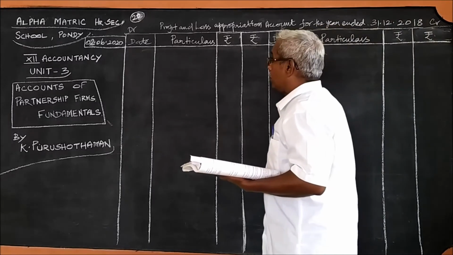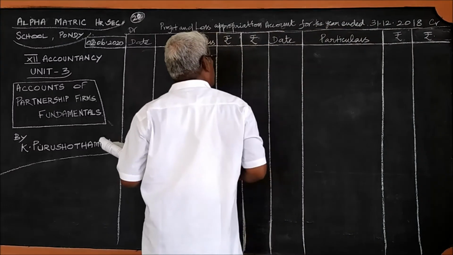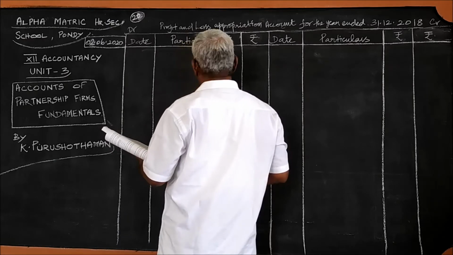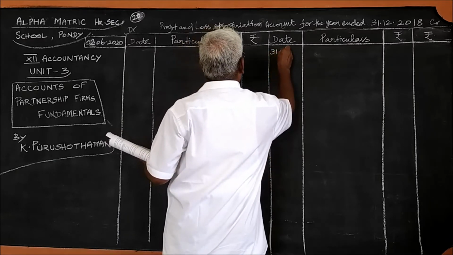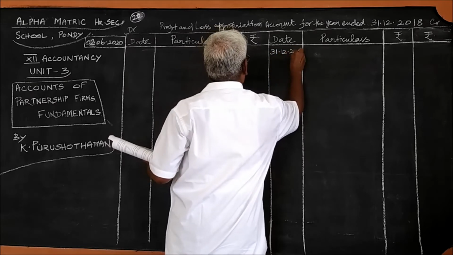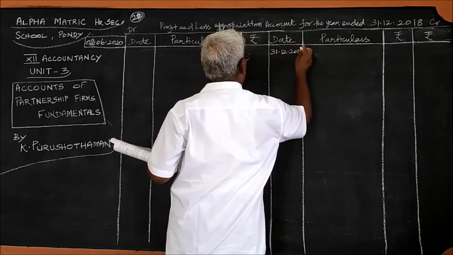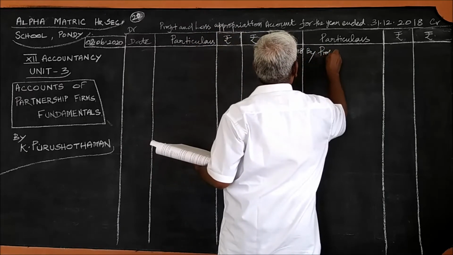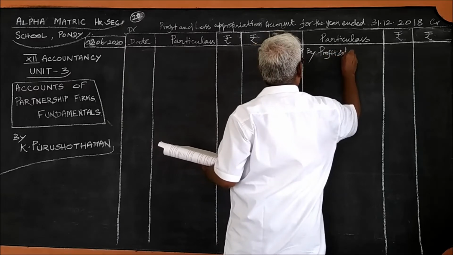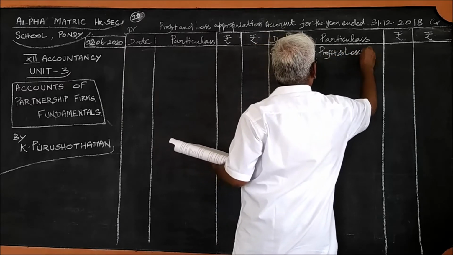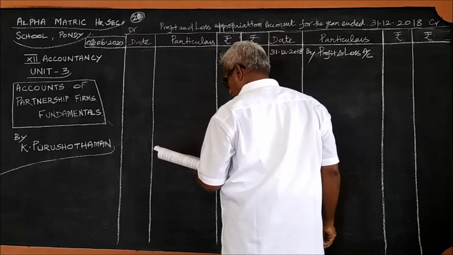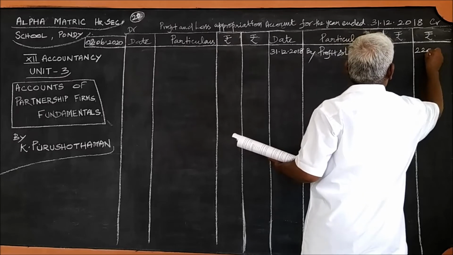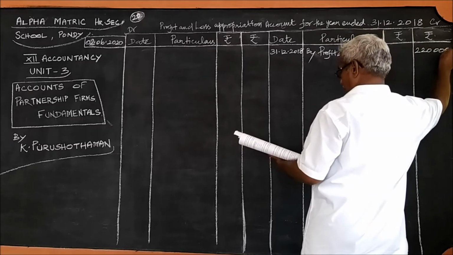Under problem number 22, what we should write, I told you already, the first item to be written here is, as on 31/12/2018, by profit and loss account. The amount given here is 2,20,000.